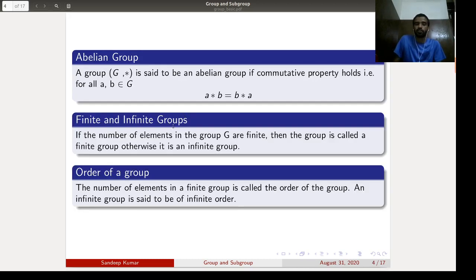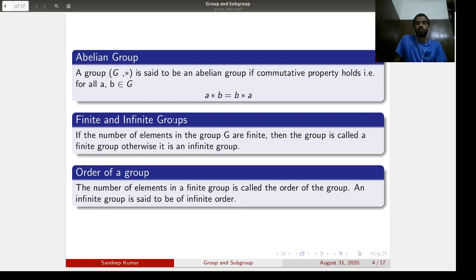Next we are going to define what is an abelian group. A group G, star is said to be an abelian group if the commutative property holds. That means for all A and B in G, A star B should be equal to B star A. Then that group is called an abelian group.